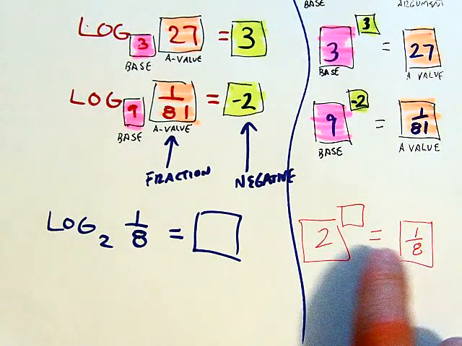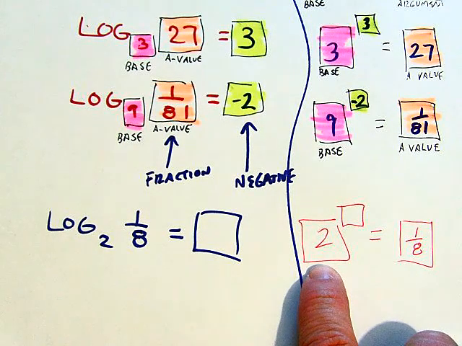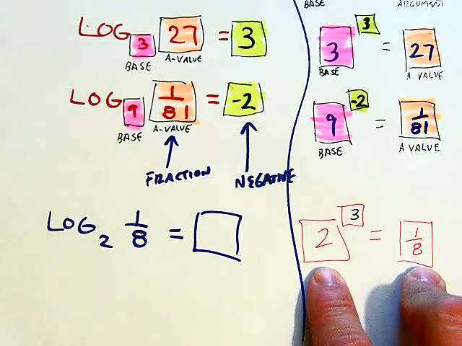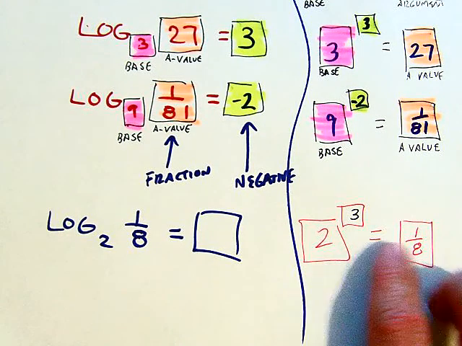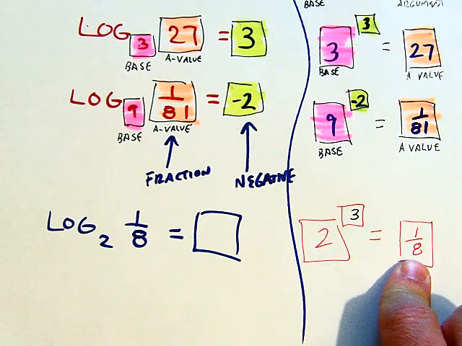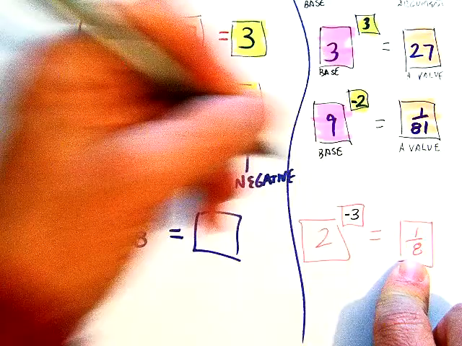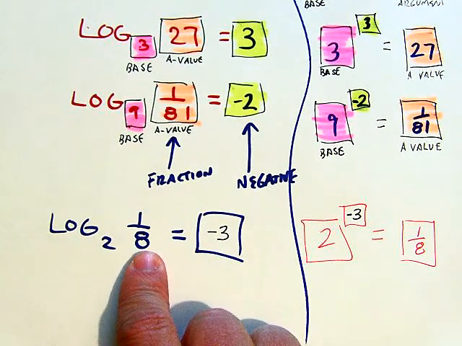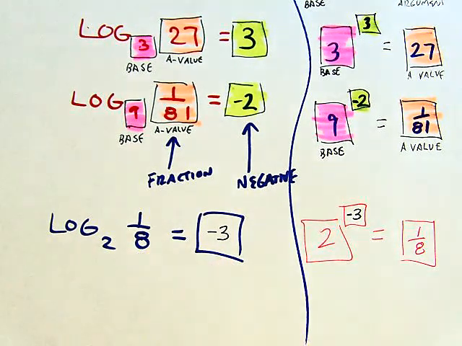How would we get 8? What exponent would I use with 2 to get 8? Well, you'd have to use 3 because 2 to the third is 8. But I don't want 8, I want 1/8. So what exponent would I use? I would use negative 3. Okay? So notice, when you get a fraction here, your answer is going to be negative.